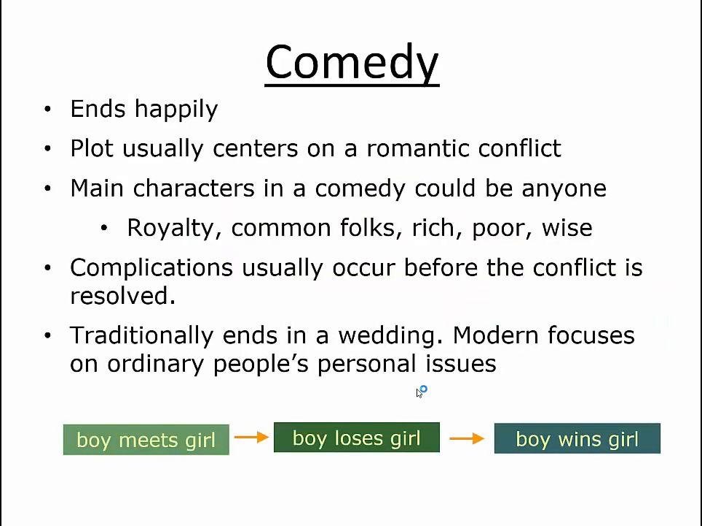On the other end, we have comedies, and comedies end happily, and the plot often revolves around romantic conflict. Main characters in a comedy can be royalty or common folks, rich, poor, wise, a wide range of characters. The complications usually occur before the conflict is resolved. In traditional comedy, the conclusion often ends in a wedding. More modern comedies focus on ordinary people's lives and their personal issues. It's very typical to see a comedy where boy meets girl, boy loses girl, boy wins girl. That's the generic formula of a comedy.